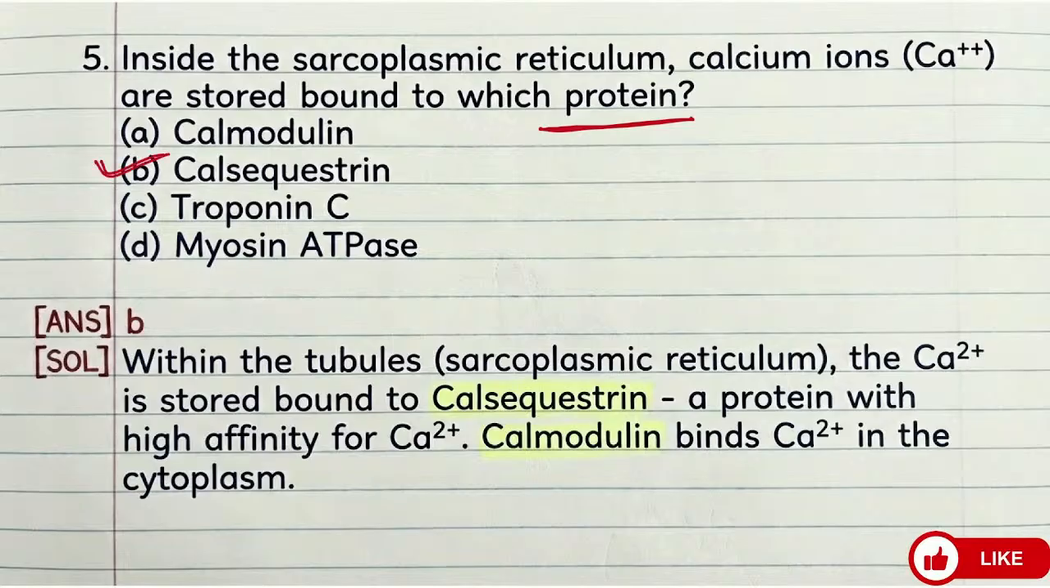B. Calsequestrin means within the tubules, sarcoplasmic reticulum, the calcium ion is stored bound to calsequestrin, a protein with high affinity for calcium ion. So you may confuse between calmodulin and calsequestrin. Okay, so the answer is actually calsequestrin. Calmodulin binds calcium in the cytoplasm actually.